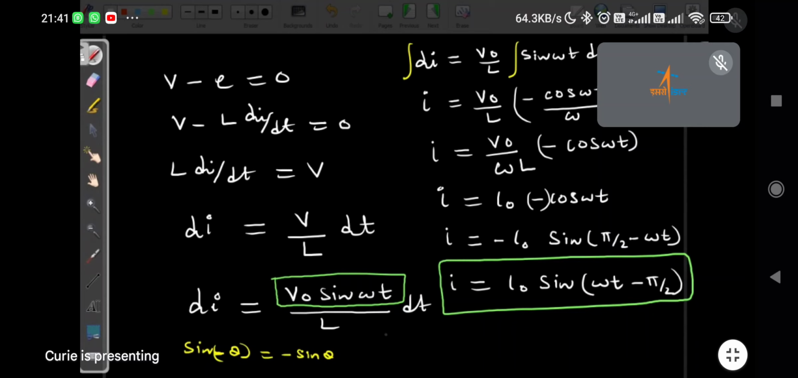So current is lagging. So I will write it here: current lags by 90 degree. So in an inductor circuit, current lags by 90 degree. It's a pure inductive circuit. There is no resistance involved.